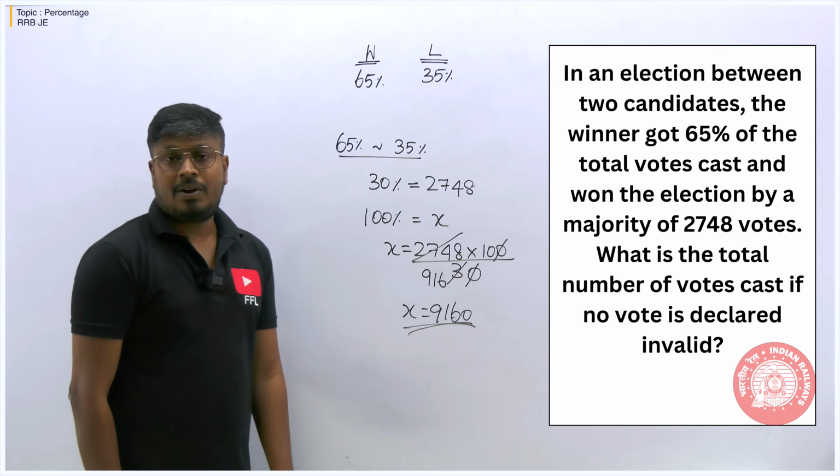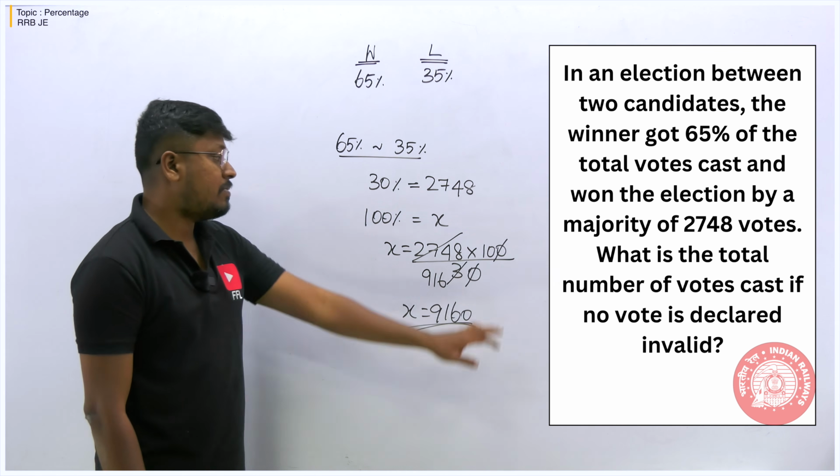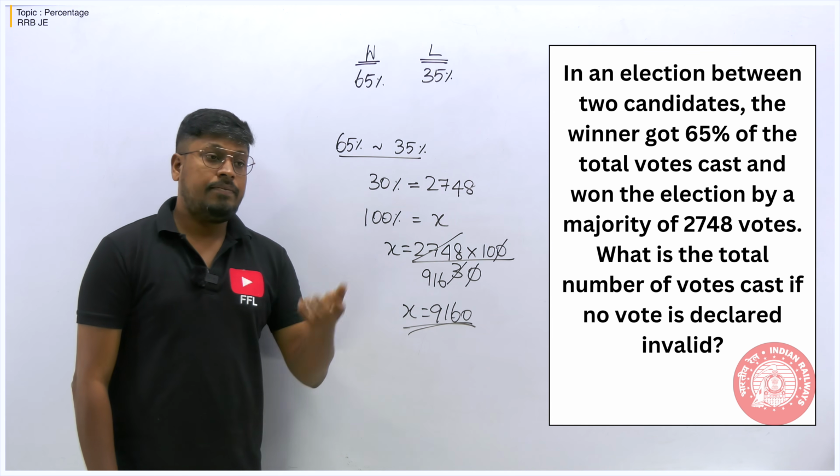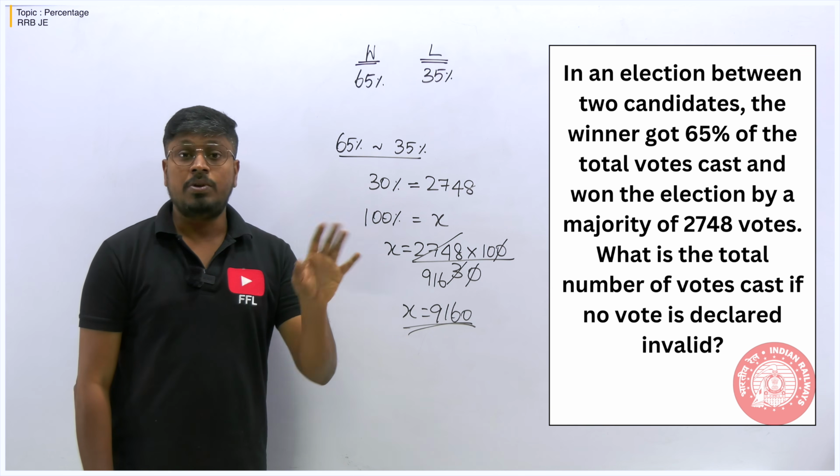So interesting concepts. There are many concepts you can see in the area of election voters, etc. Because out of the total vote, 10% of the votes will be invalid.